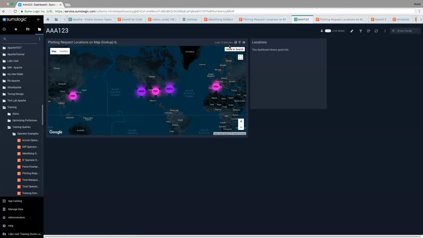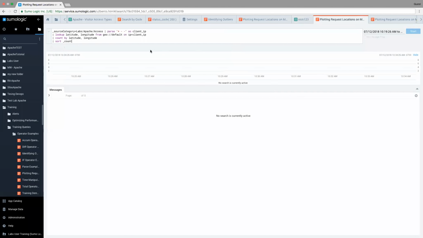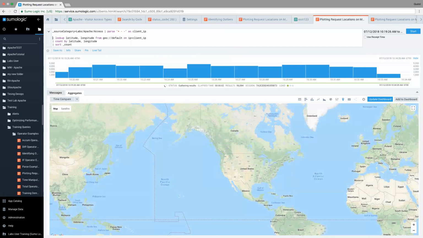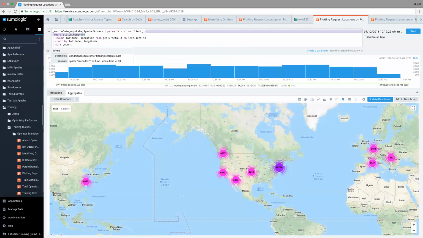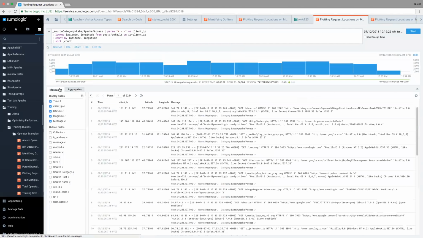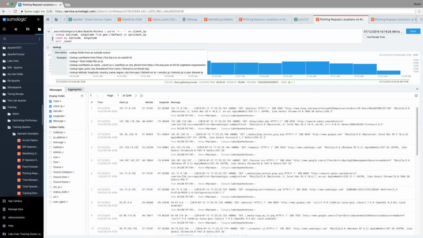But let's say I want to make this easier for somebody else to use. And I want to start to look at status codes. So let's say I really want to just look at the status code for 404s. How am I going to do that? Now I can go back into my query, and I could say where status code equals 404. That's one option on how to do this. Another option is I can go to my messages. I can go to status code. Oh, the count. So you need to turn off the count before I can do that. So let me just clean that up a little bit.